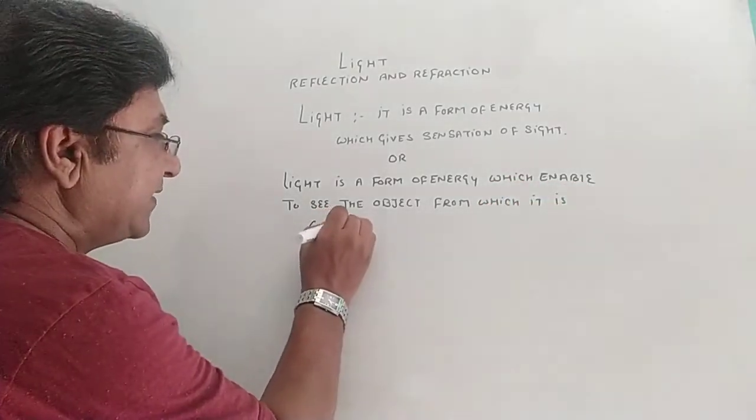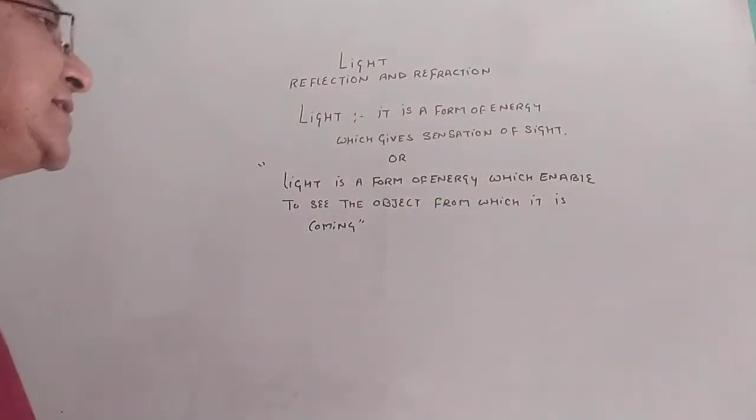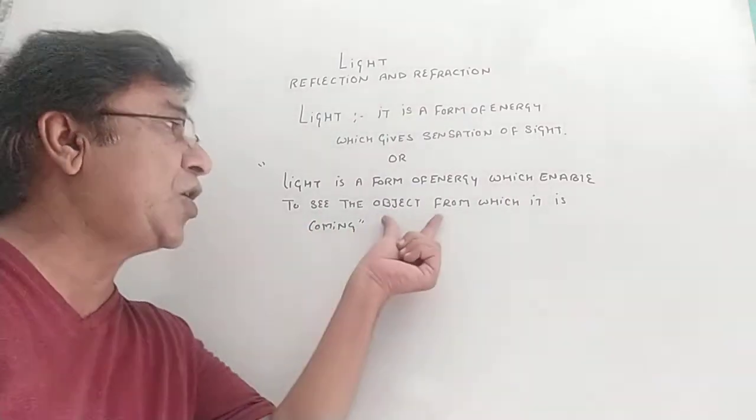So understand this definition. It's the perfection of a definition. Remember, light is a form of energy which enables us to see the object.